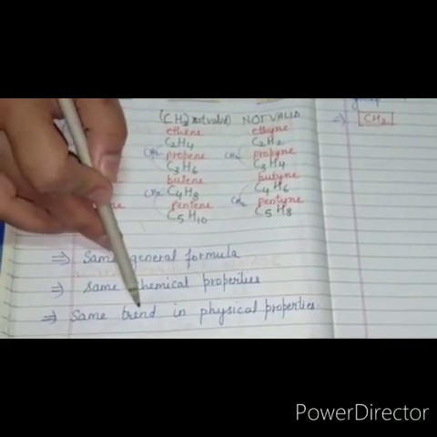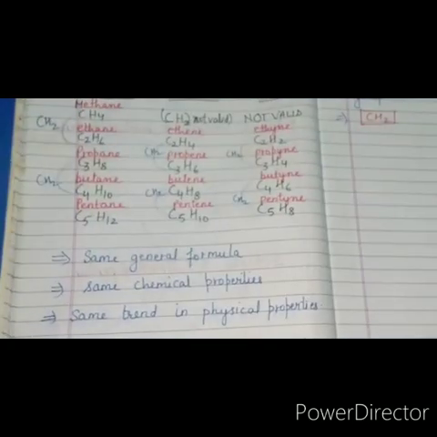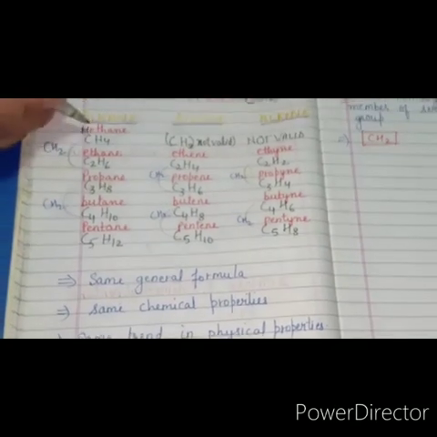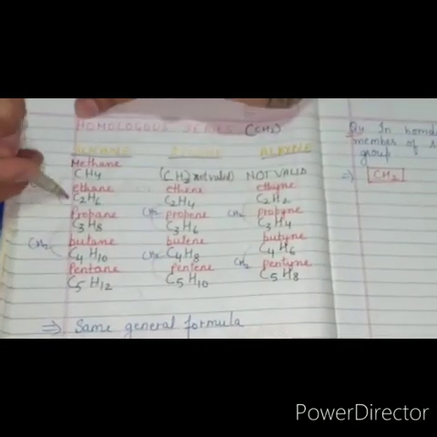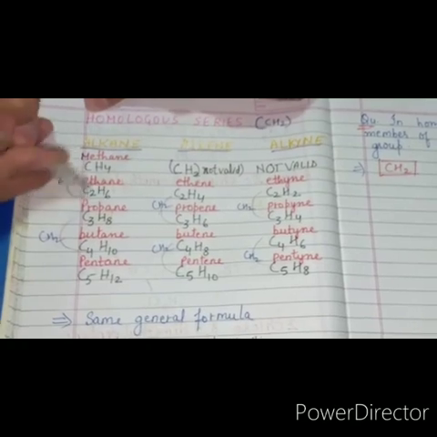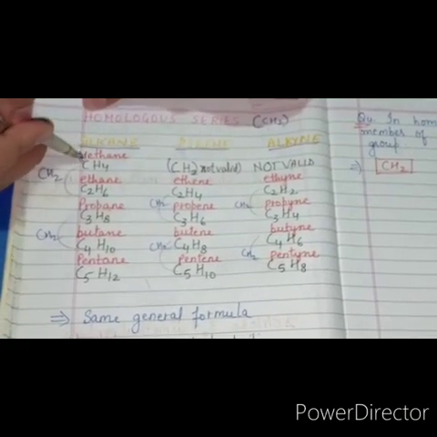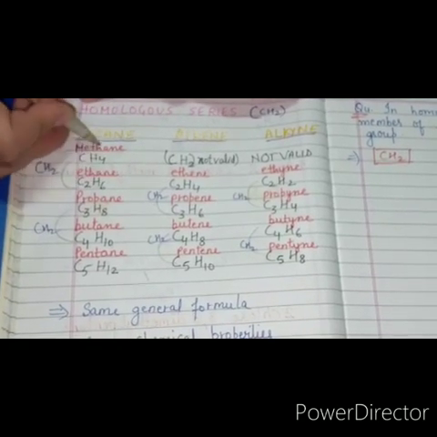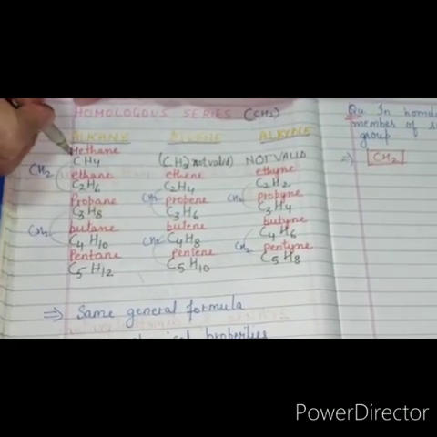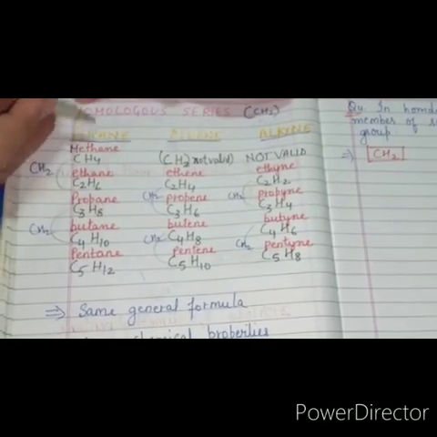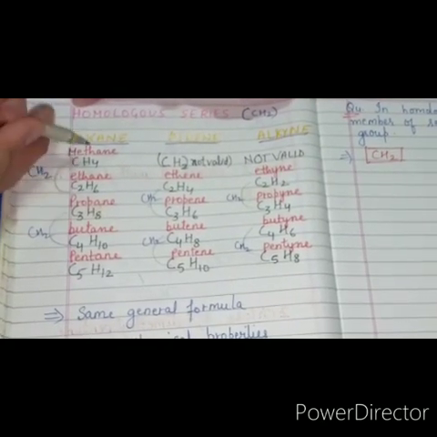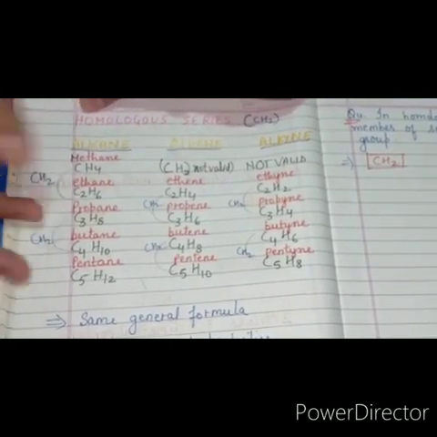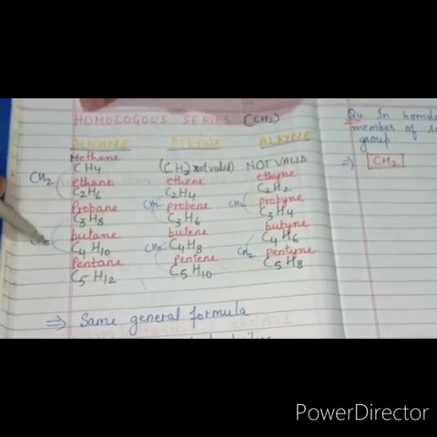And they show the same trend in physical properties, which means they follow some pattern. When we go down in the series, something is added to the first member. Here carbon becomes C2, hydrogen becomes H4 from H6. This increases the molecular mass. If the molecular mass increases, the size increases, and the volume increases. The boiling point, the melting point, everything follows the same pattern.